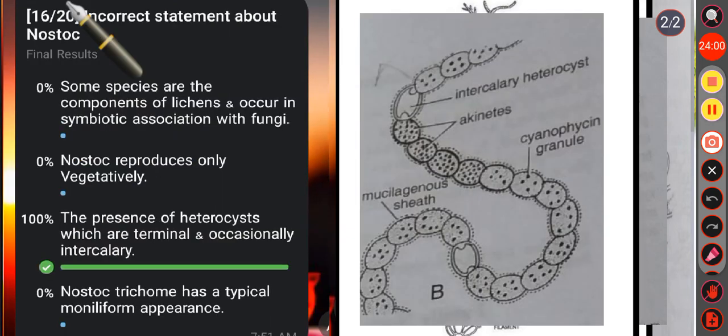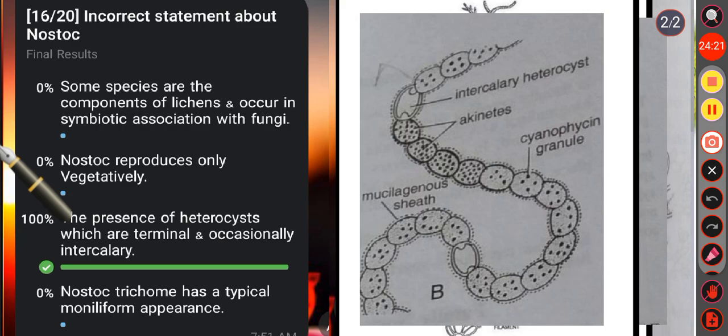Then next question, incorrect statement about Nostoc. Option A, some species are components of lichen and occur in symbiotic association with fungi. It is a correct statement. Then option B, Nostoc reproduces only vegetatively. It is also a correct statement.